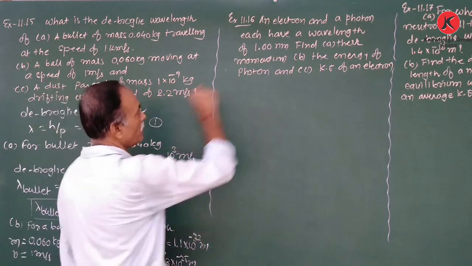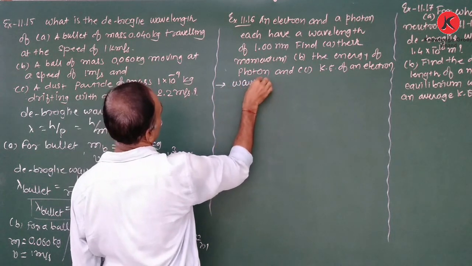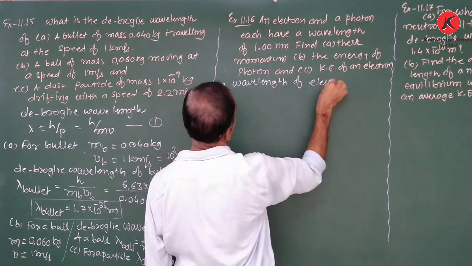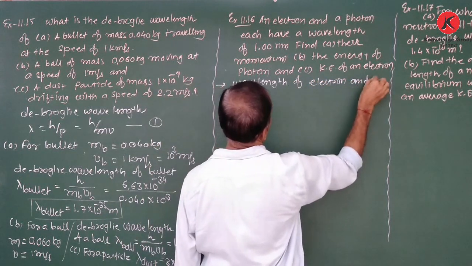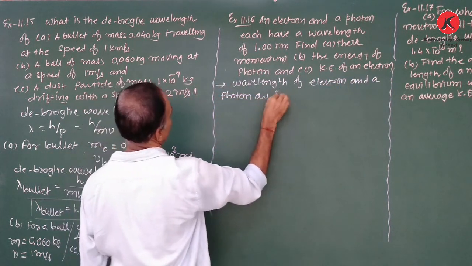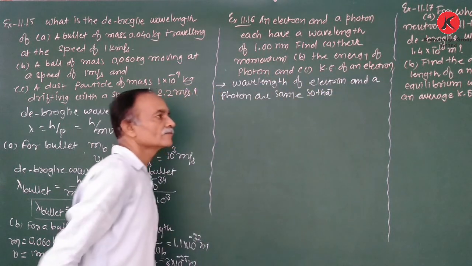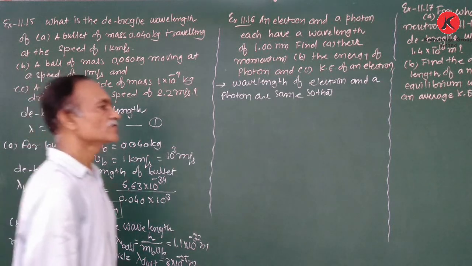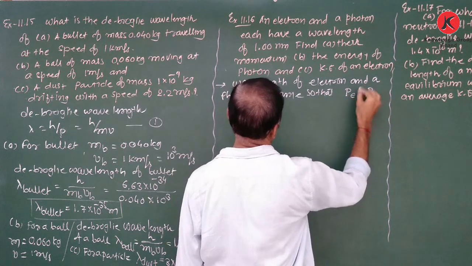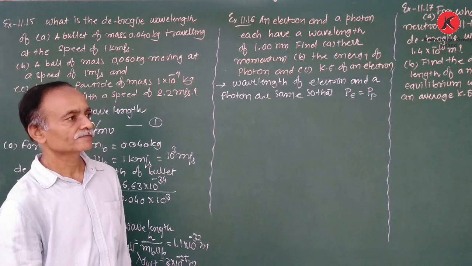Now here the wavelength of electron and photon are the same, so the momentum is also the same. Therefore, PE is equal to PP. That means the momentum of electron is equal to momentum of photon.